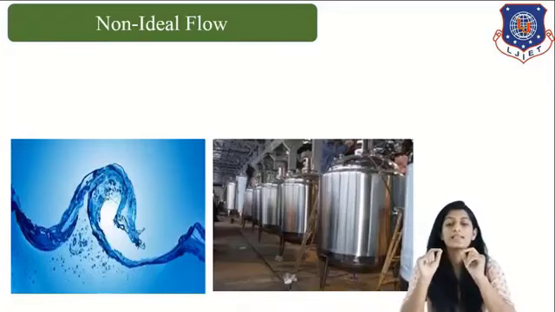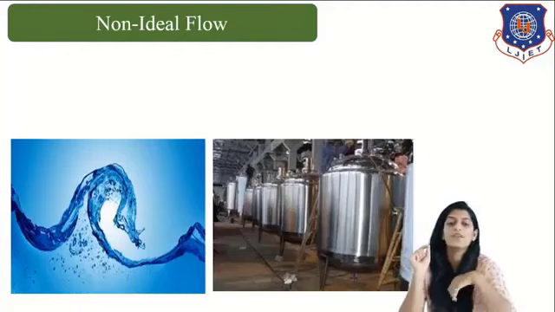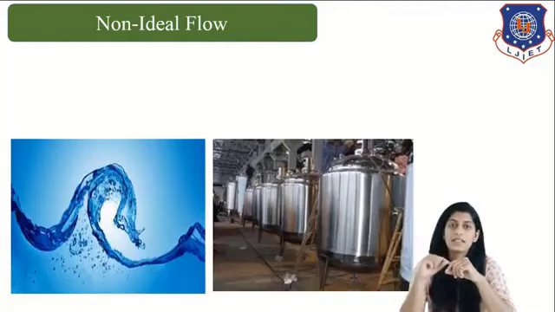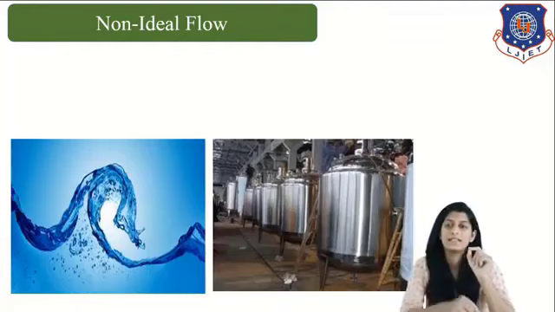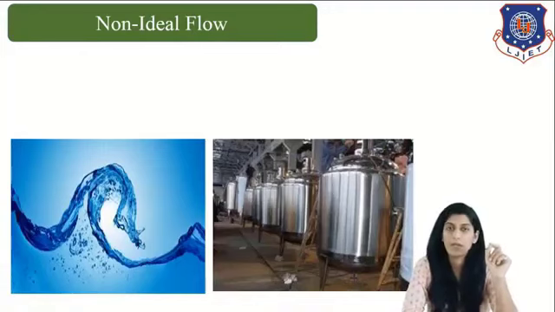So let's start with the very first lecture, where we started with what is ideal flow. Basically, an ideal flow is a flow which follows the ideal condition, either a plug flow pattern or a mixed flow pattern.